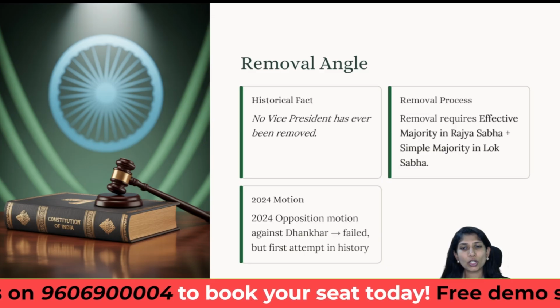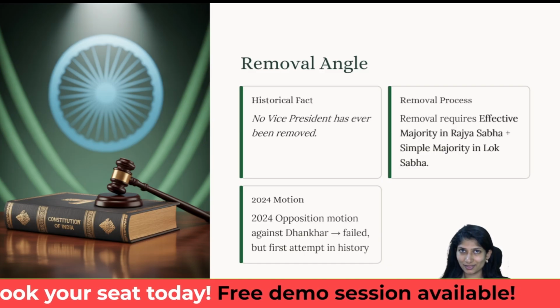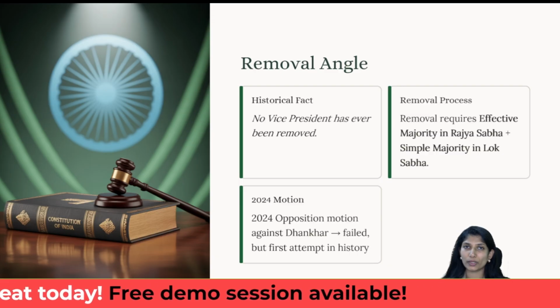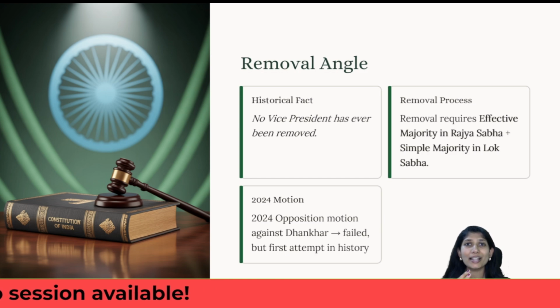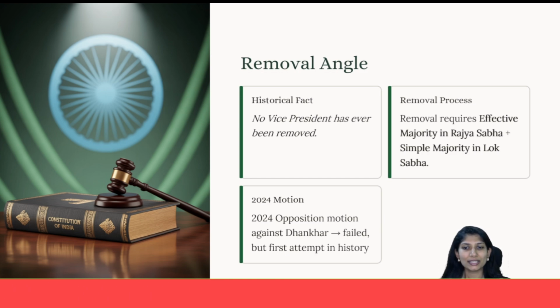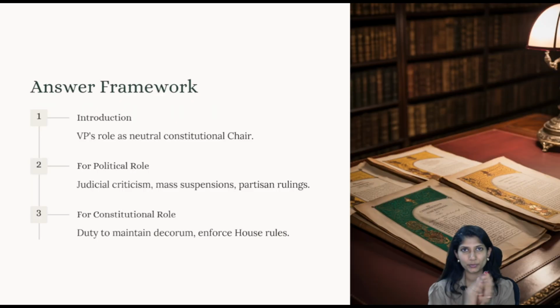Now, in 2024, the opposition had brought in a motion against Dhankhar, the then vice president, but it had failed to materialize. But this was the very first time that a resolution was brought about. It was not accepted, it failed, but even the introducing of that resolution itself was the very first time in the history of vice presidents. Understanding?